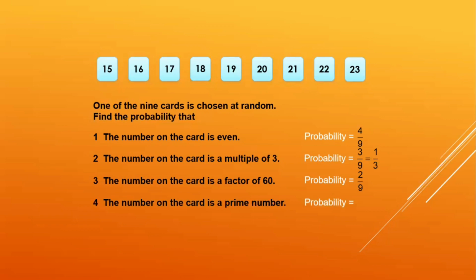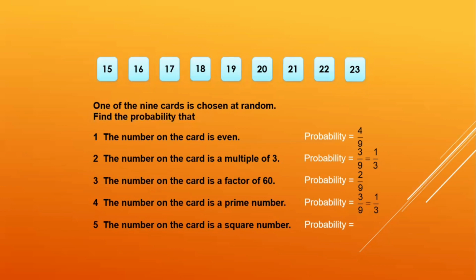Find the probability that the card is a prime number. Find out the prime numbers among these. Prime numbers are the numbers which have exactly 2 factors and they are 17, 19 and 23. So 3 upon 9 again, which is 1 by 3. Understood? Okay, one more. The number on the card is a square number.